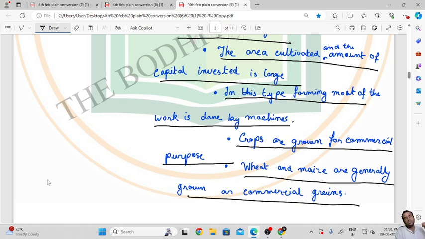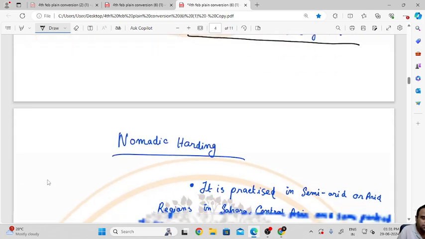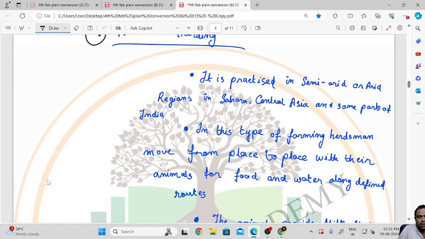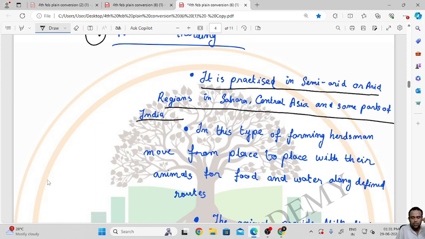We will go to the last type of farming, that is nomadic herding. It is practiced in semi-arid or arid regions in the Sahara, Central Asia and some parts of India.